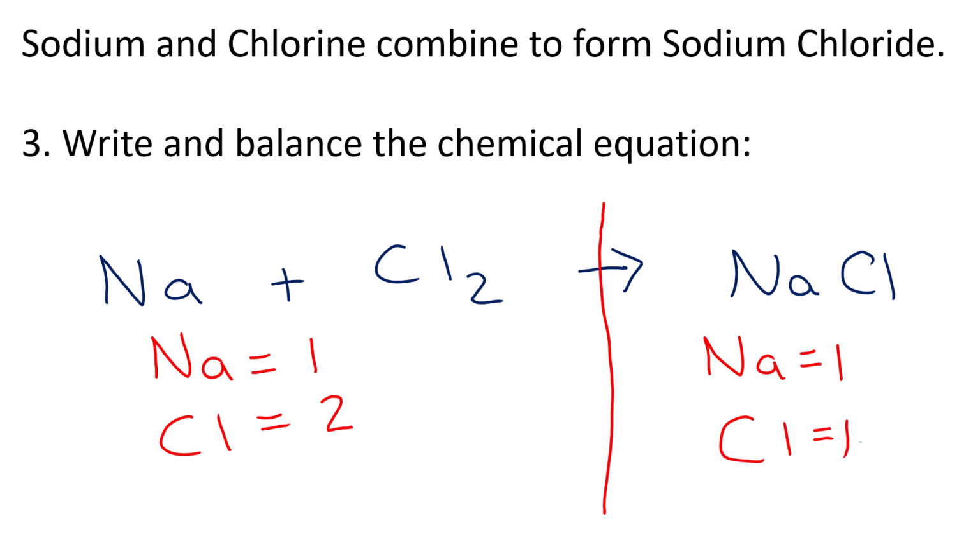What can I do to this chlorine to make it a 2? I'm going to times the 1 by a 2 to get my 2. Whatever you times it by, that is the number that goes in front of the compound. Not here. It can't go here. That's wrong. And it can't go down here. That's wrong. It has to go in front of the compound. If you put a little 2 down here, that tells me that you plucked an atom out of thin air and added it to the NaCl. You can't do that. I don't know anybody who can do that. And by putting the 2 here, it means you physically split the sodium and chlorine with your bare hands.